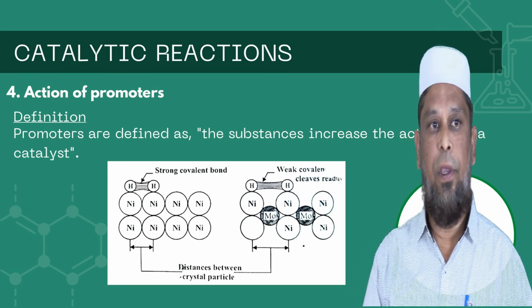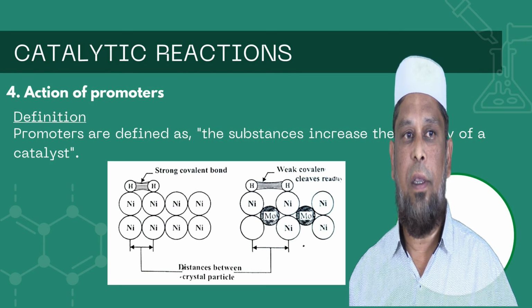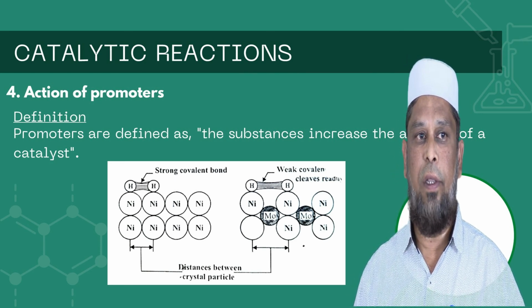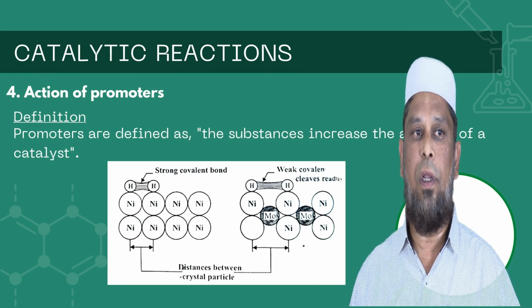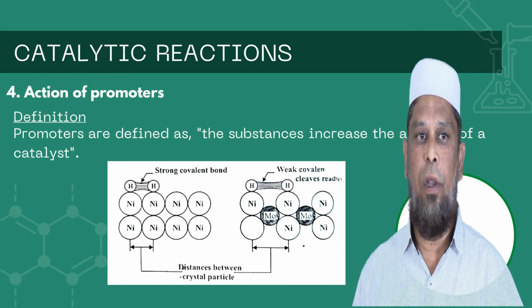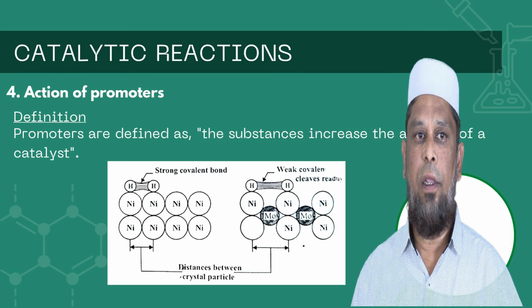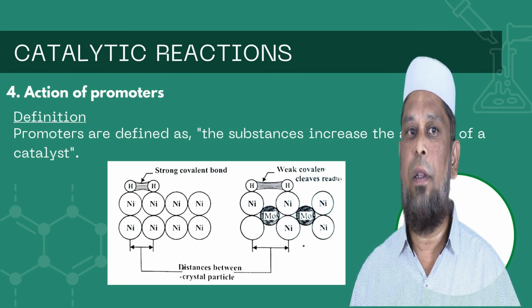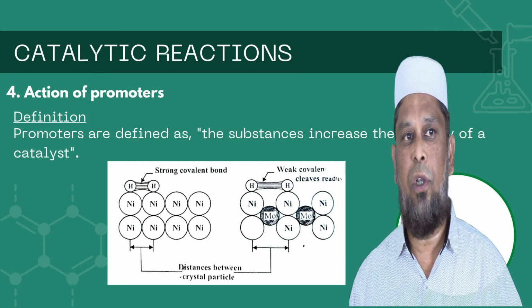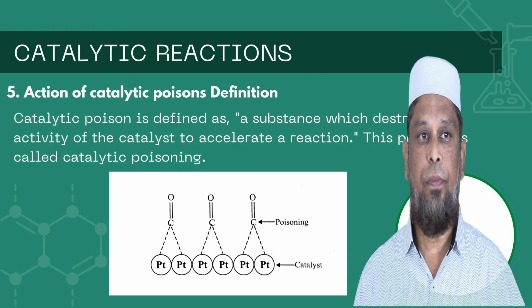We can see the diagram here that we have a nickel catalyst. It is bound together by a strong covalent bond, the nitrogen molecule which is attached to the nickel, and we can see the distance between these two atoms is very small. But when we use the promoter, molybdenum, it will increase the distance, and it will weaken the covalent bond, so it will cleave very easily. So that is the function of the promoter here.